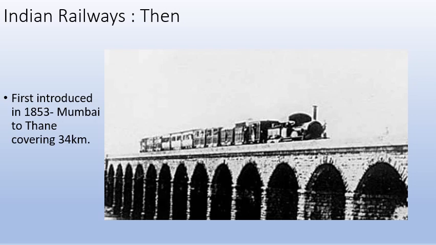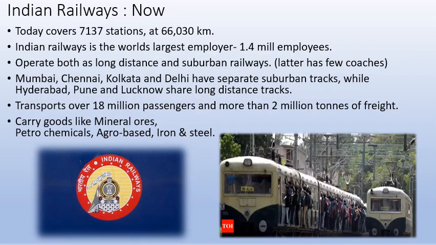The first time it was introduced was in 1953 from Mumbai to Thane, covering just 34 kilometers. Now it covers more than 7,137 stations and 66,030 kilometers. This is one of the most important and most known points of Indian Railways, which is the second point.